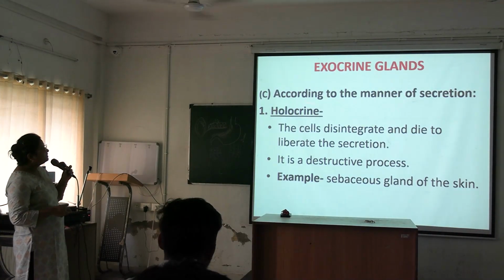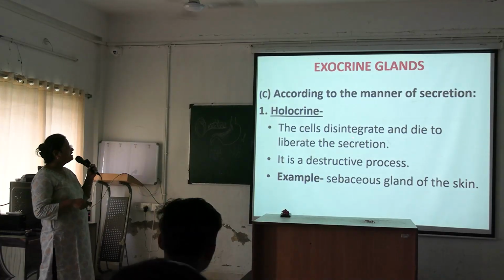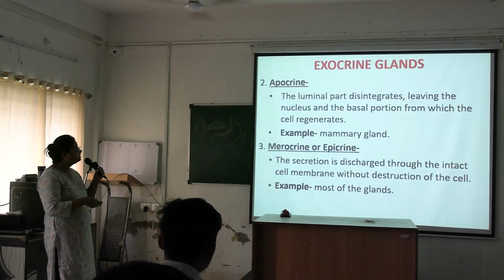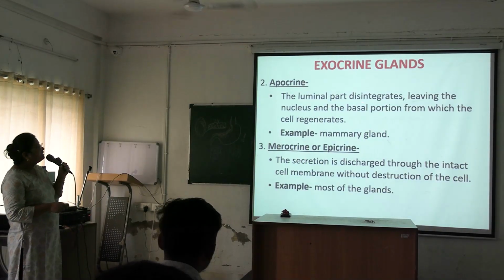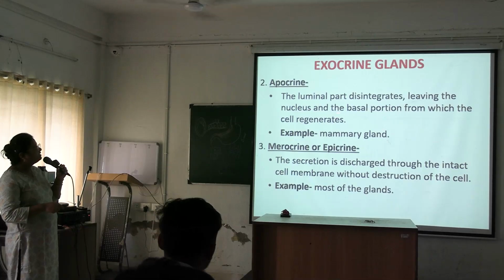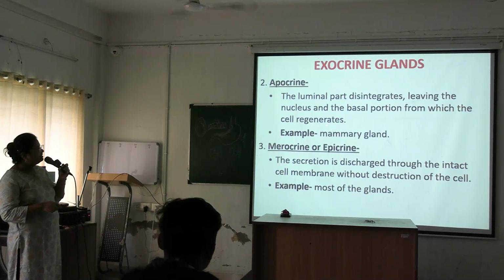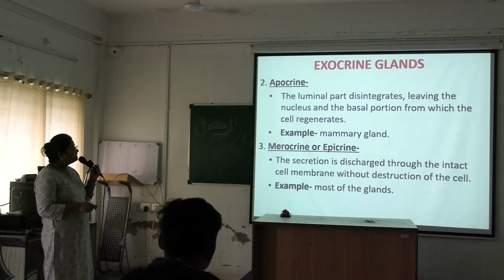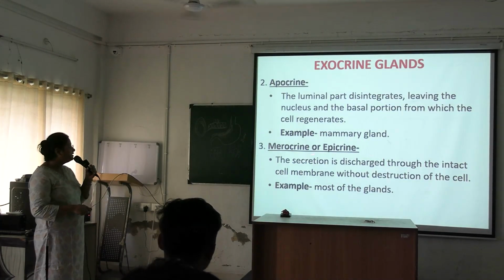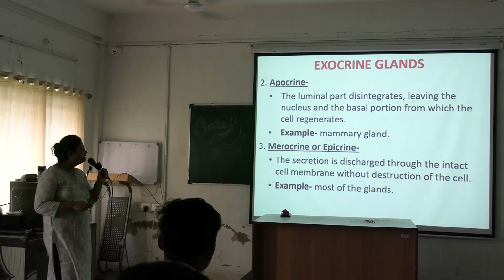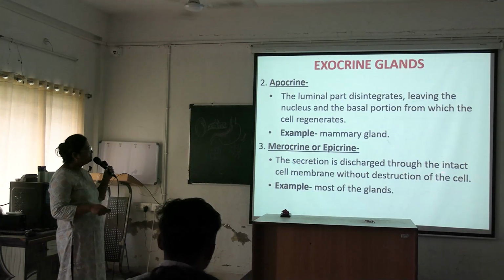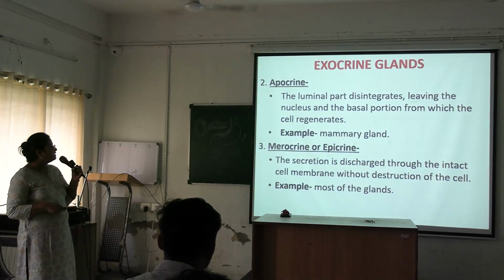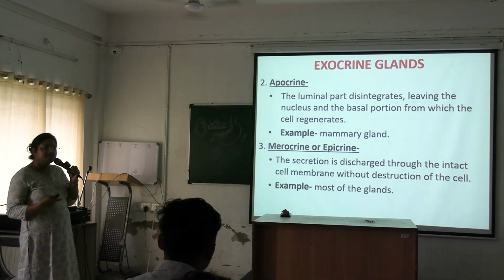Next, according to the manner of secretion, in holocrine glands the cells disintegrate and die to liberate the secretion. It is a destructive process, for example the sebaceous gland of the skin. Next is apocrine, where the luminal part disintegrates, leaving the nucleus and the basal portion from which the cell regenerates. Example, the mammary gland. Then merocrine or epicrine gland; this term is also used, so remember that merocrine is also called epicrine. The secretion is discharged through the intact cell membrane without destruction of the cell, through exocytosis. Most of the glands are of this type, merocrine.